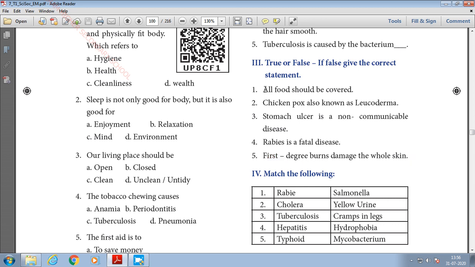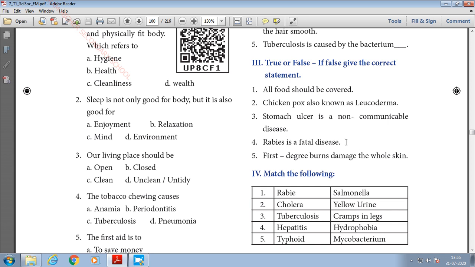Okay, so once again I'll repeat it, true or false. First one, all food should be covered, the answer is true. Second one, chickenpox is known as leukoderma. The wrong word is leukoderma. So instead of that, you have to write varicella, VARICELLA. Third one, stomach ulcer is a non-communicable disease. Answer is true.